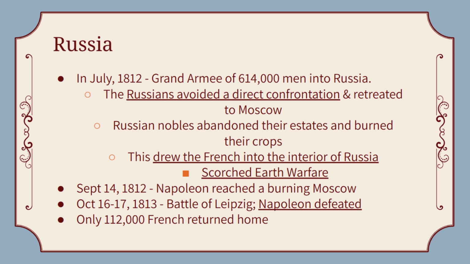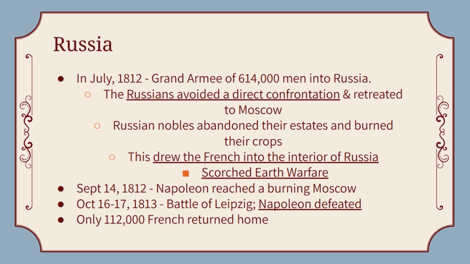So he tries to invade Russia. He brings with him an army of 614,000 men into Russia. And the Russians' tactic here is just to avoid direct confrontation. They're like, well, we're just going to try and not ever totally meet up with him and his army. And so the nobles and people, as they flee, they all flee into Moscow, which is more central in the country, and they abandon their estates, they burn their crops. So there's nothing for the French army to really gather from them as they're moving into Russia. And this draws the French further and further into Russia as they chase everybody. And it's called scorched earth warfare.